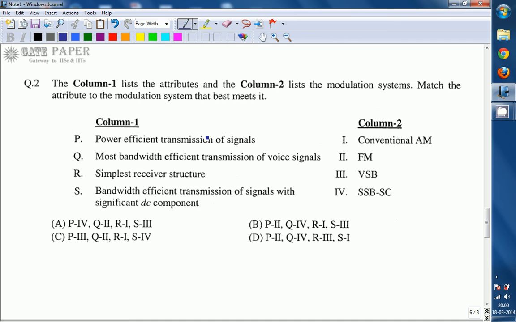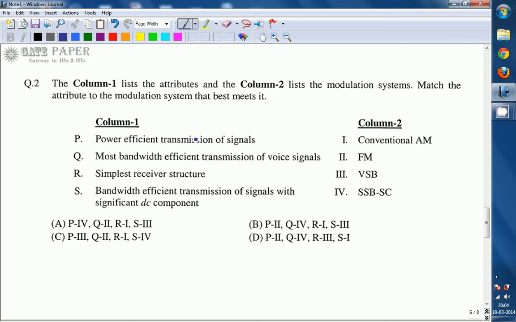The first point is power efficient transmission of signals. In general, in all amplitude modulations, those are conventional AM, DSBSC, SSBSC and VSB, the power of the carrier after modulation is more than before modulation. That means the power increases for all amplitude modulations.